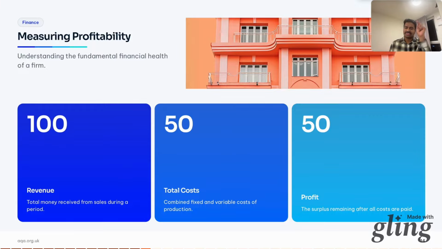Whereas total costs is everything you spend. That's fixed costs like rents and salaries, plus variable costs like raw materials and fuel. Profit is revenue minus total costs. Take the example of a lemonade stand that sells 100 cups at £1 each: the revenue is £100. The fixed cost is £20 to set up the stall, and the variable cost for the water, sugar, and lemon is 30 pence per cup, times 100 is £30. So the total cost is £50, and the profit is £50.